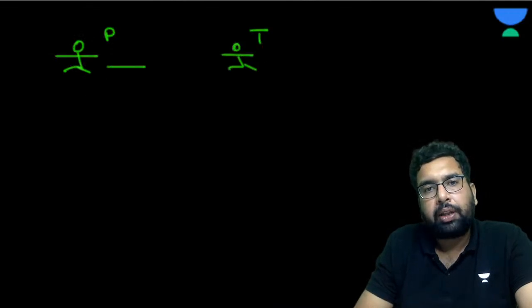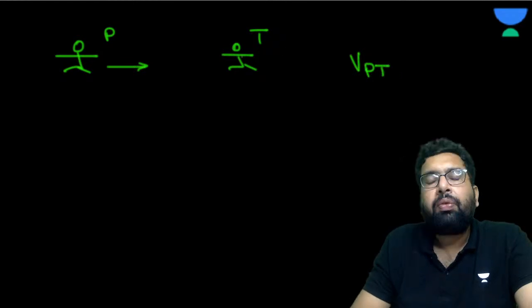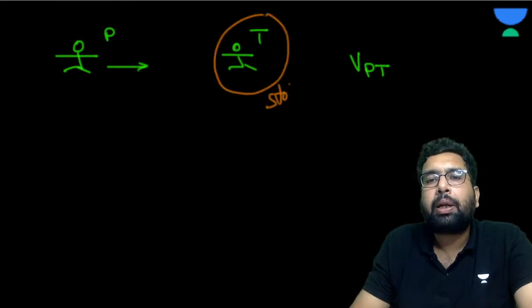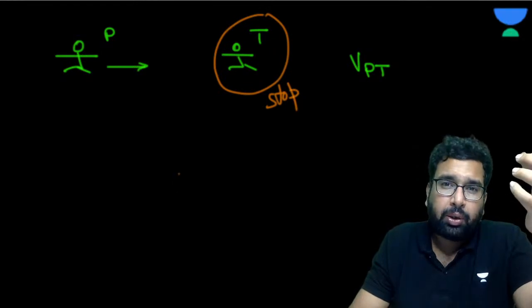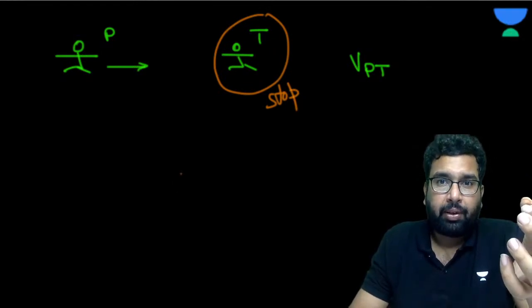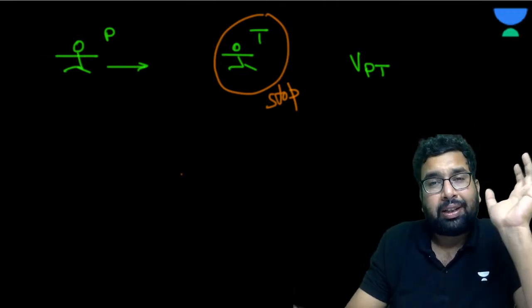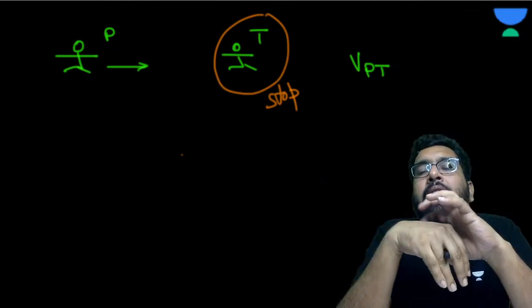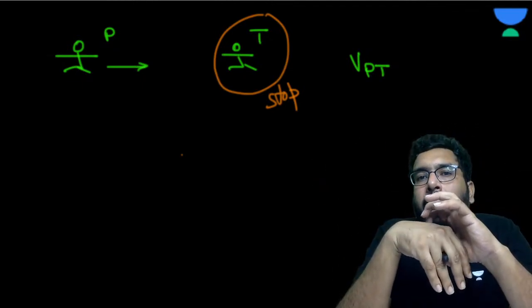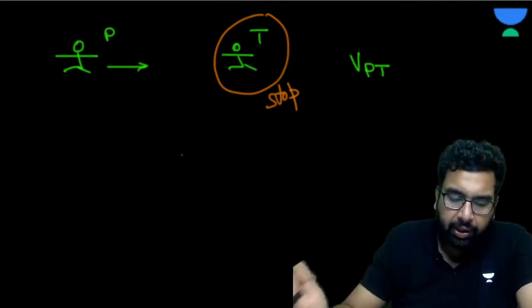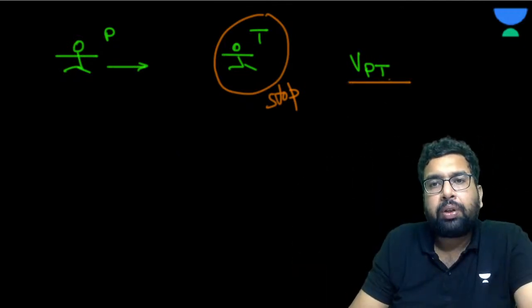Right? Police thief problem, right? Now, when we write velocity of police with respect to thief, what I said to you is that whenever we are observing something with respect to some observer, the observer is kept at a stop. You stop it, isn't it? So whenever you are seeing the velocity of something with respect to the other thing, you are always stopping it, isn't it? So that is unnecessary to say even that when the river is still water, isn't it? Now just leave this. I say velocity of police with respect to thief.